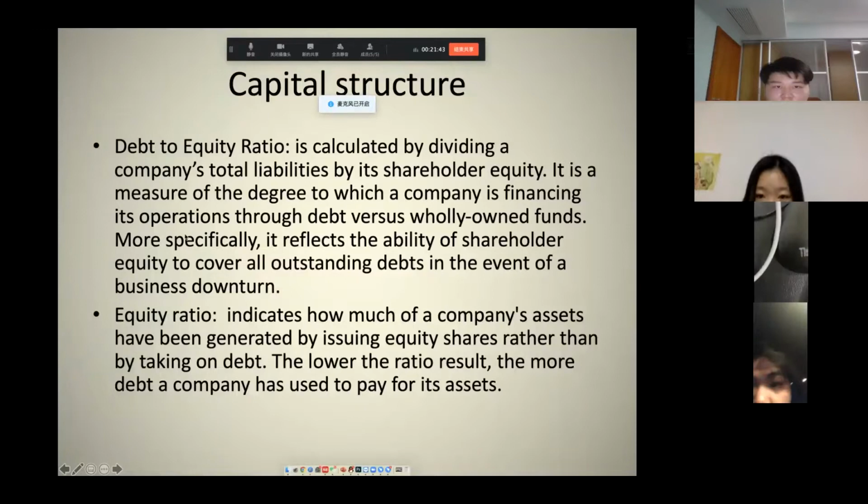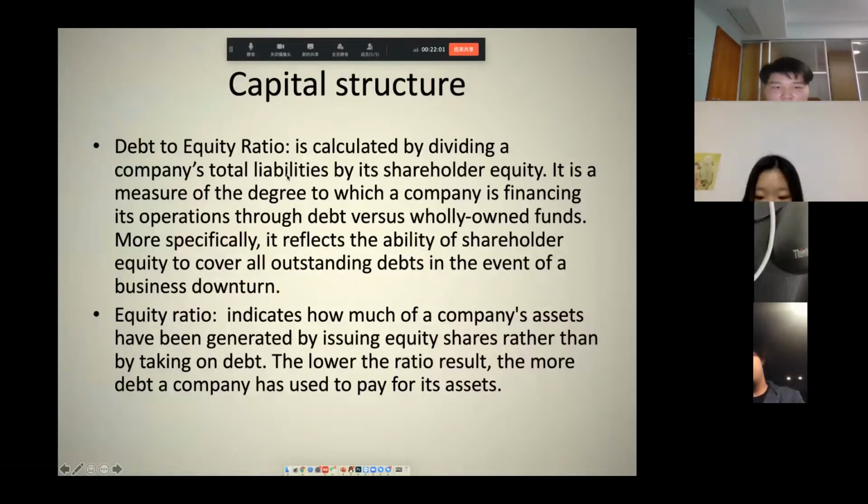The debt to equity ratio is calculated by dividing a company's total liabilities by the shareholder equity. It is a measure of the degree to which a company is financing its operations through debt versus wholly-owned funds.